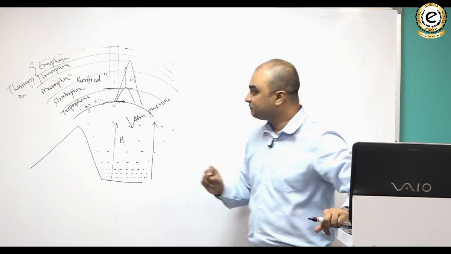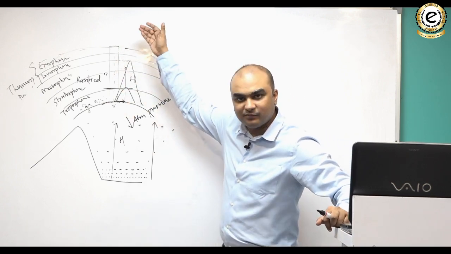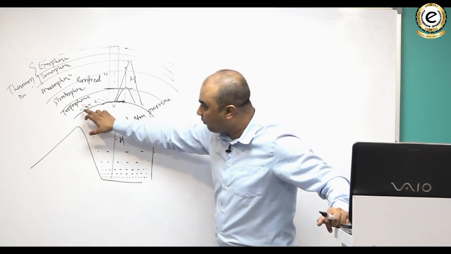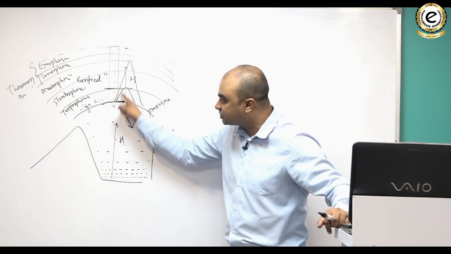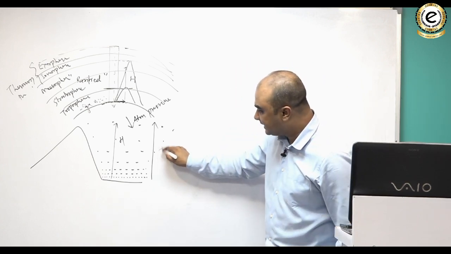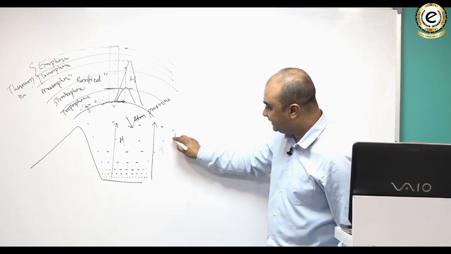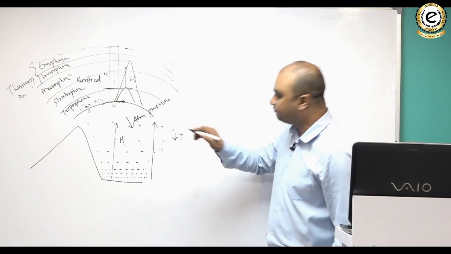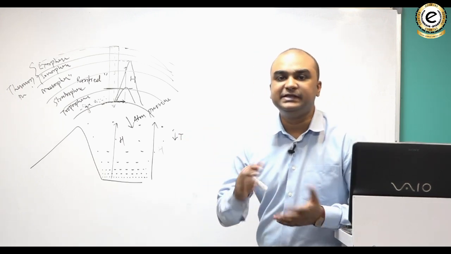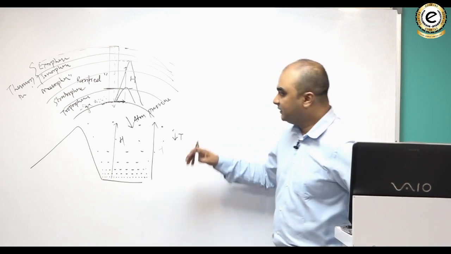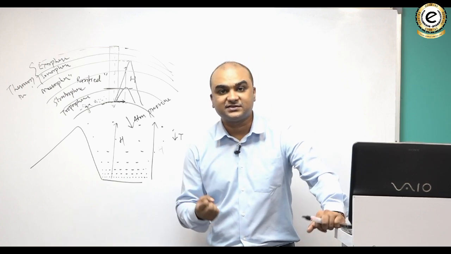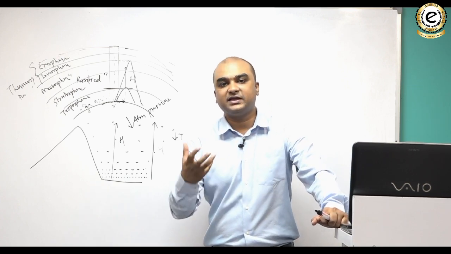So what am I saying? This is the layered structure of the atmosphere. In the lowest layer, which is the troposphere, or which is closest to the earth, what happens is, with increase in height, there is also decrease in temperature. And why is there decrease in temperature? Because in the atmosphere, there are some gases called greenhouse gases.